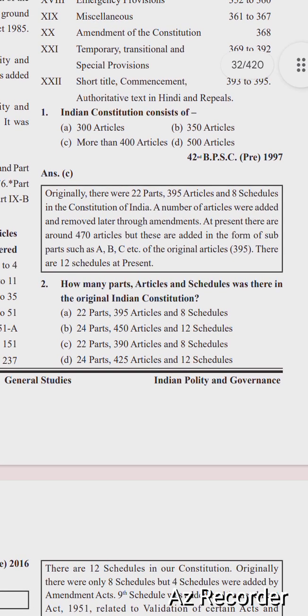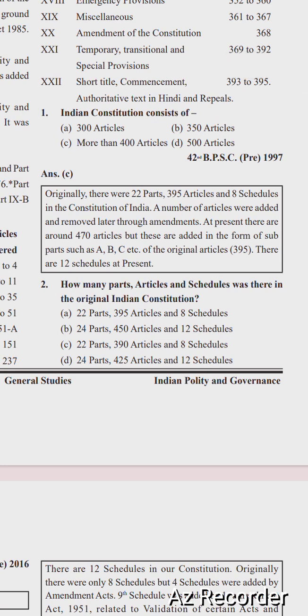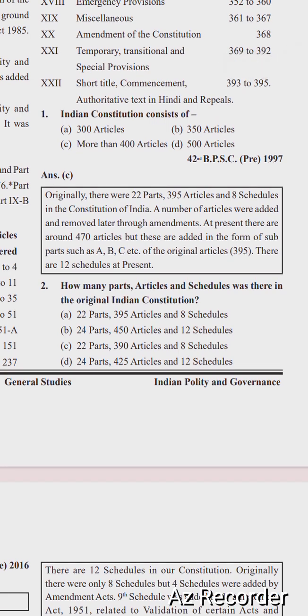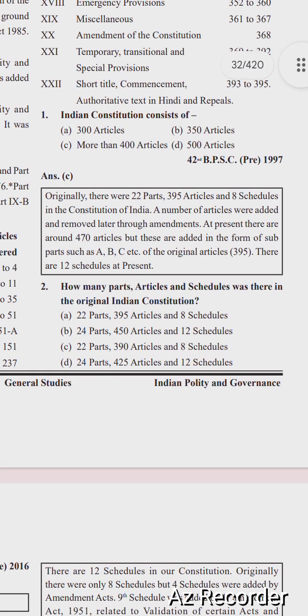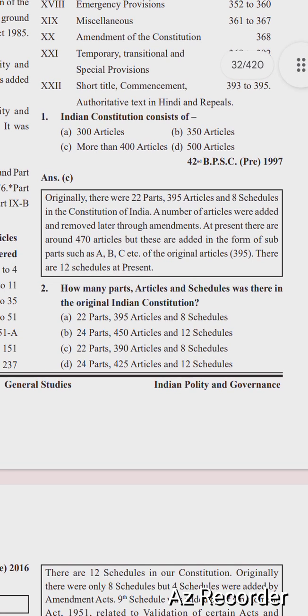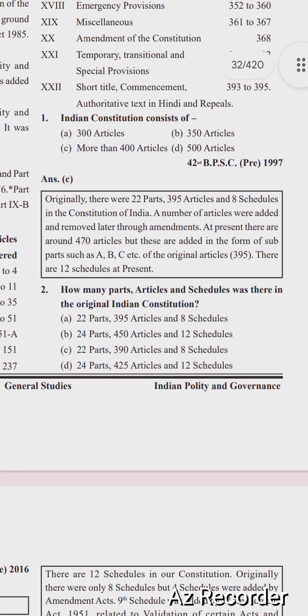Originally there were 22 parts, 395 articles and 8 schedules in the Constitution of India. A number of articles were added and removed later through amendments. At present there are around 470 articles, but they are added in the form of subparts such as A, B, C, etc. of the original article 395. There are 12 schedules at present. So the right option is option C, more than 400 articles.